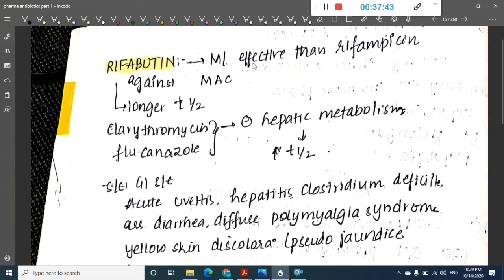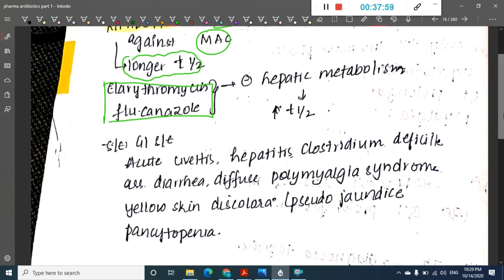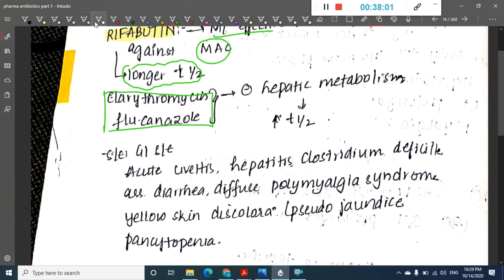It has a longer half-life. Drugs like clarithromycin and fluconazole inhibit the hepatic metabolism of rifabutin, and thus increase its half-life.